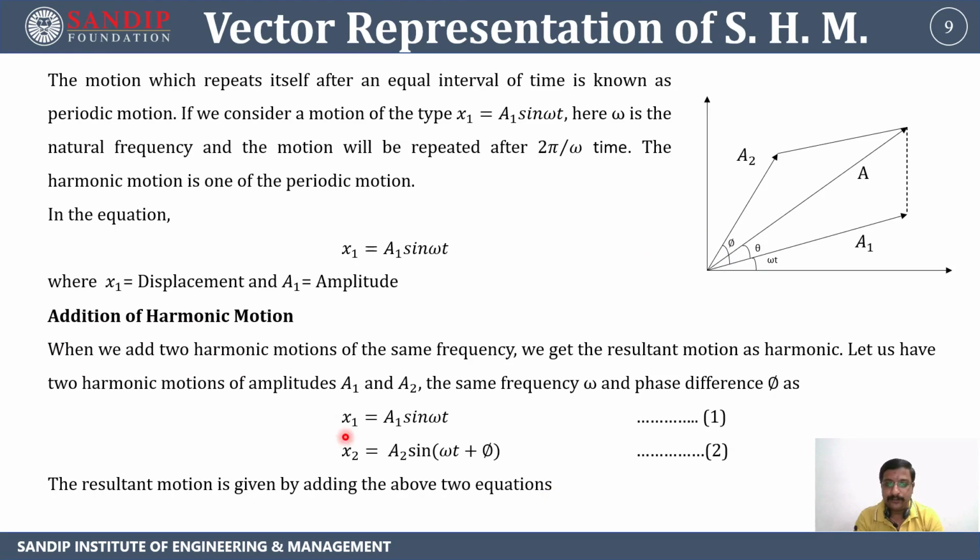When we add these two equations, we will get the resultant, that is A, which will also be a harmonic motion. This is the resultant solution, that is x equals x1 plus x2, which equals A1 sine omega t plus A2 sine omega t plus phi.